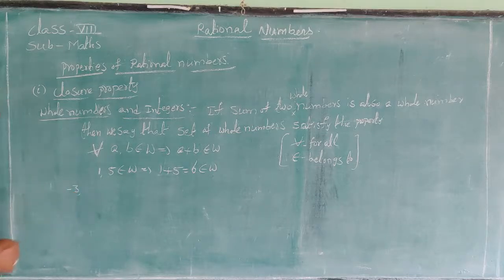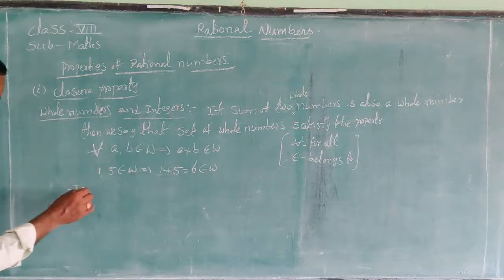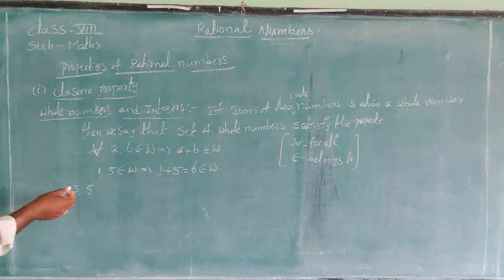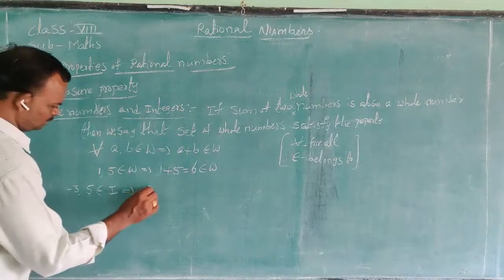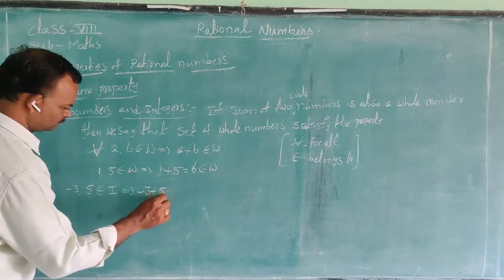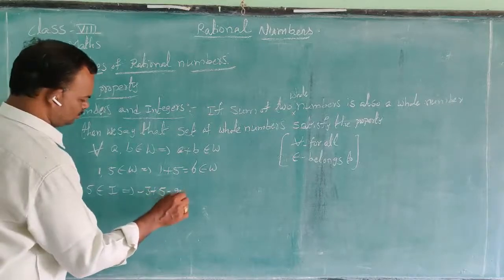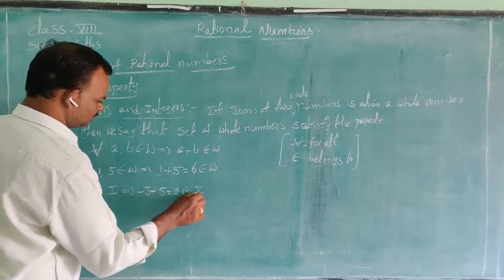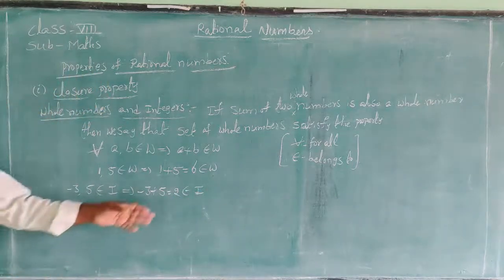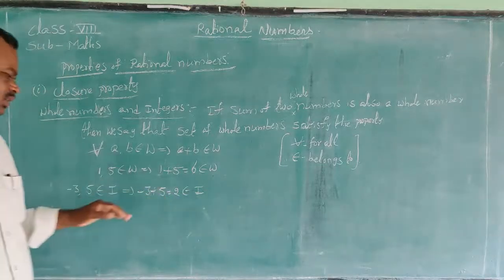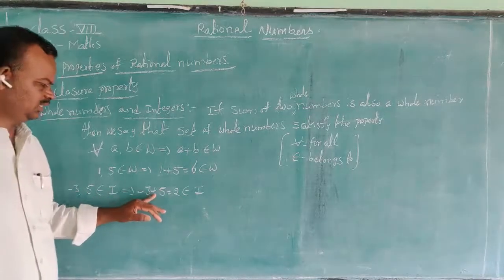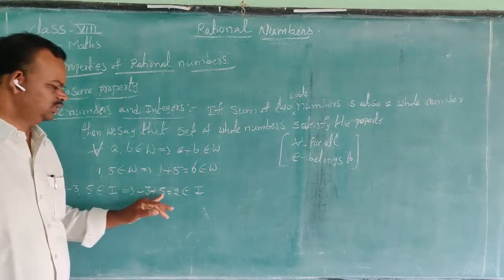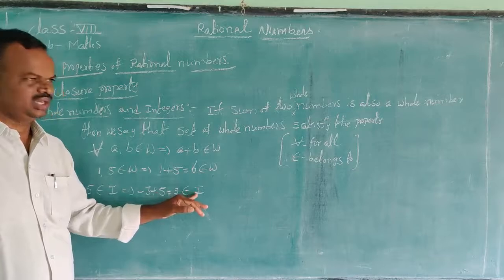Minus 3 is in the integer, and 5 is also an integer, belongs to I or Z. The sum of these two numbers, minus 3 plus 5 is equal to 5 minus 3, which is 2. 2 belongs to I. Or minus 3 minus 5 is equal to minus 8. It also belongs to integer I.